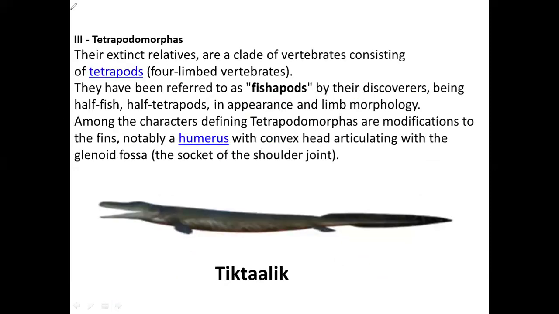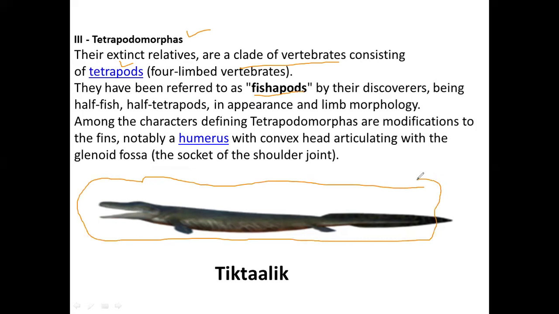Last is the tetrapodomorphs. They are four-limbed vertebrates, a clade of vertebrates, and these are the extinct relatives; they are not there anymore. They are relatives of the tetrapods. We also call them fishapods because the body looks like a fish, but they have four limbs. So they are half fish and half tetrapod. You can see the diagram also.